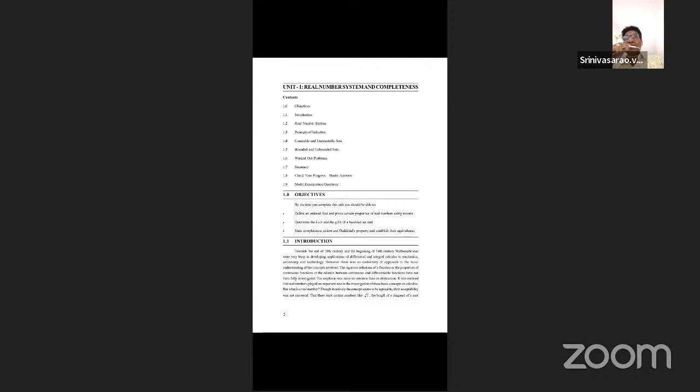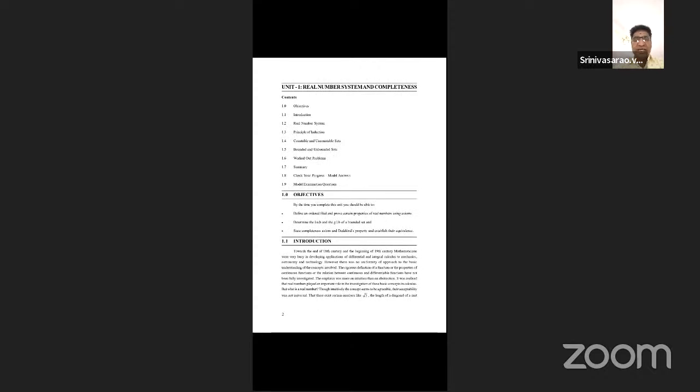Students, listen carefully. Any non-empty set of real numbers which is bounded above means it has an upper bound. It has a supremum. Supremum means the least upper bound, that is the LUB. Now that is the completeness axiom. This is the complete ordered field. That is the simple concept of the real number system.